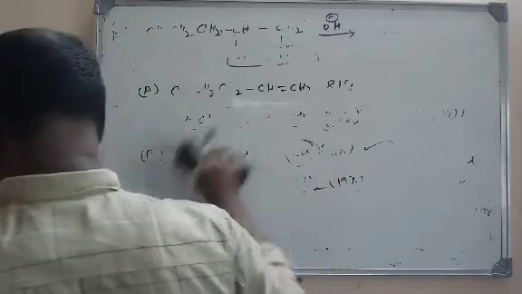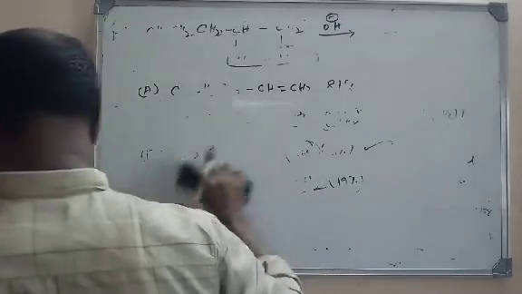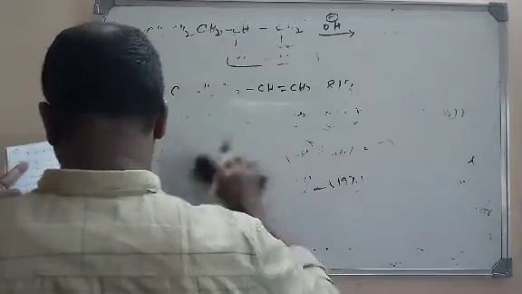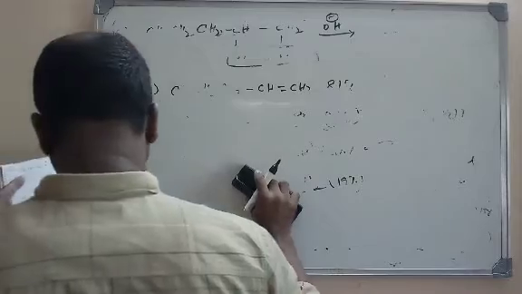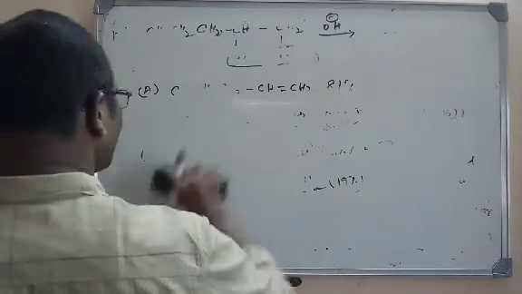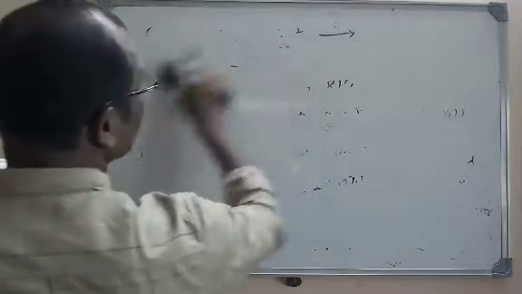Let us go for question number 122. Which of the following is the expected product when neopentyl chloride reacts with anhydrous AlCl3 at 415 Kelvin?